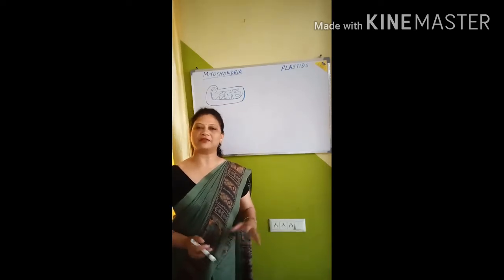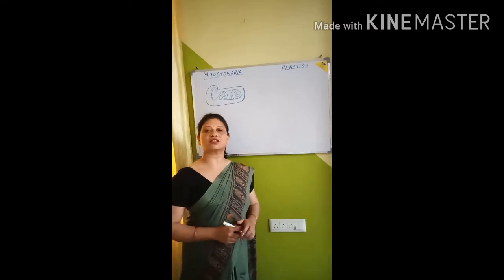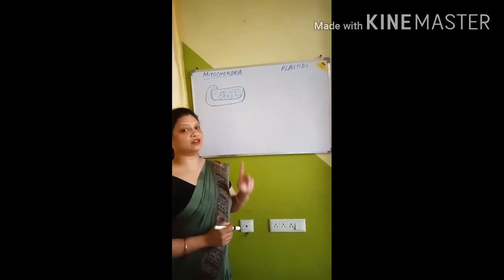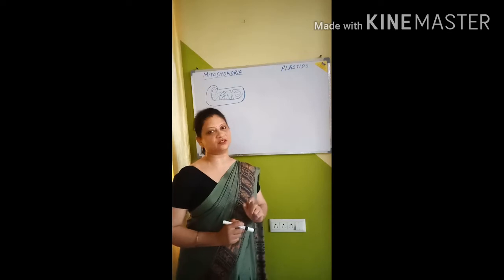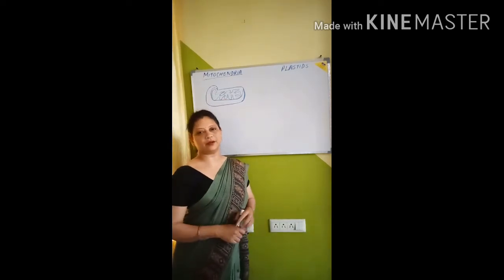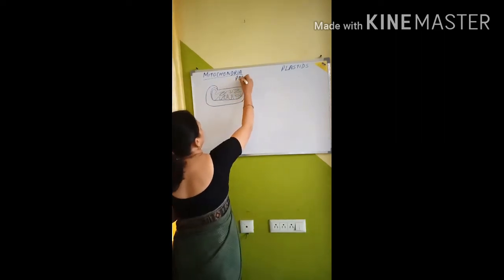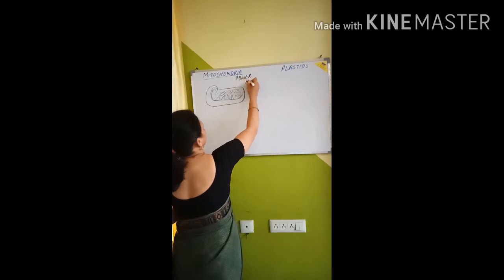In that you have seen the introductory part of the cell and the structure of the cell, and today we will deal with some organelles of the cell. First of all, children, mitochondria. Mitochondria is known as the powerhouse of the cell.